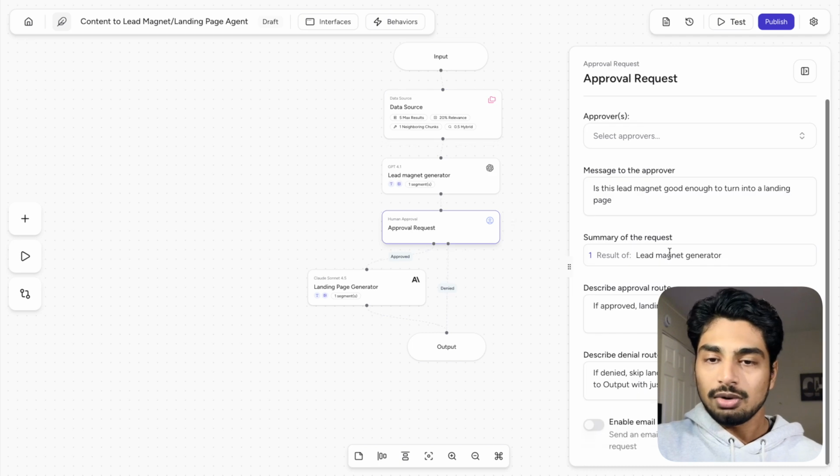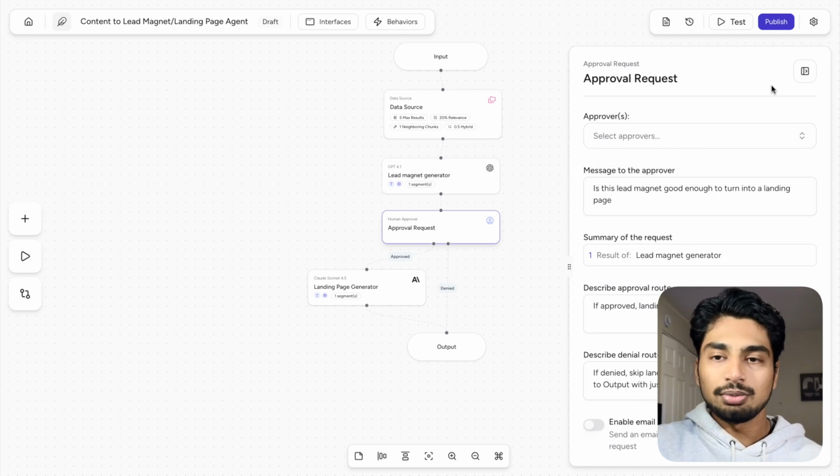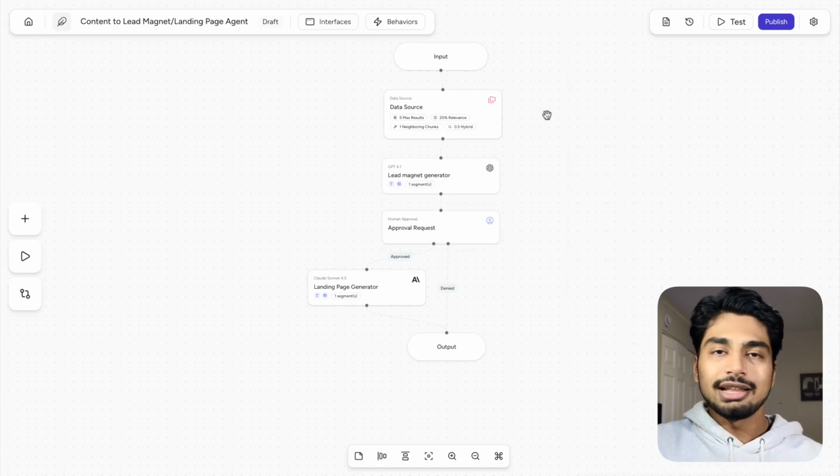And with the approval, by the way, you could select approvers. So if you have people on your team, they'll get a notification, they'll approve it when it runs, etc. So there's a lot of customization, little things you could do, but that is automation at number 2. And the last AI agent we will be covering is probably the most useful.